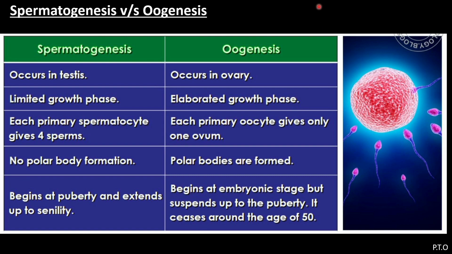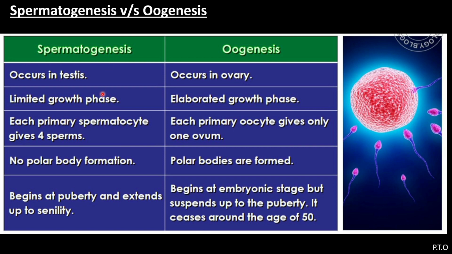So here the last point is the difference between spermatogenesis and oogenesis. Spermatogenesis occurs in the testes, and here it occurs in the ovary. Testes and ovary are the primary sex organs, testes in male and ovary in female. So where spermatogenesis takes place in testes, oogenesis takes place in ovary. Got it? Then spermatogenesis has a limited growth phase. Here the elaborated growth phase is there.